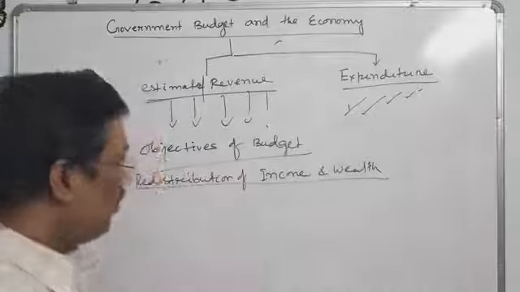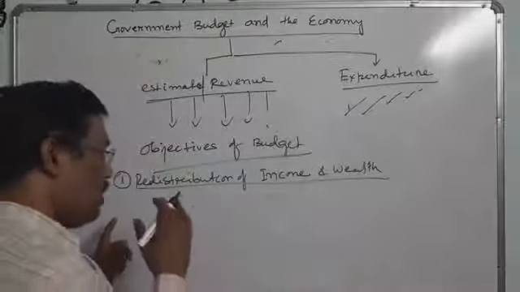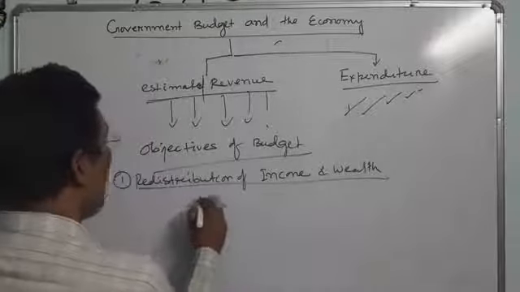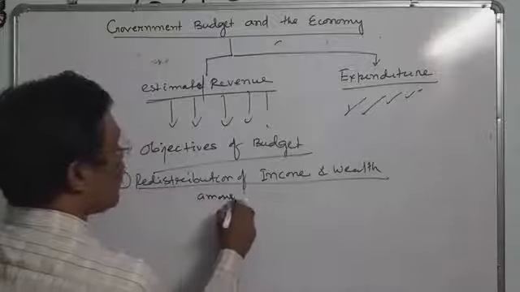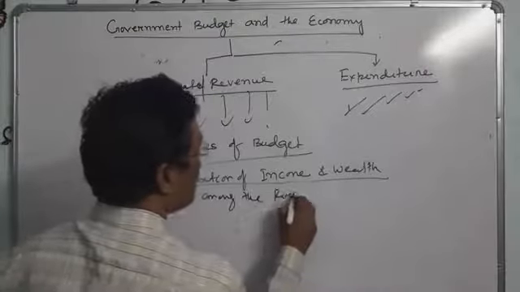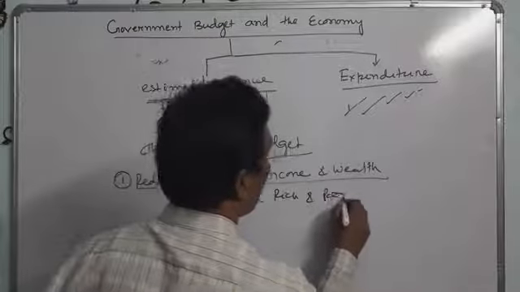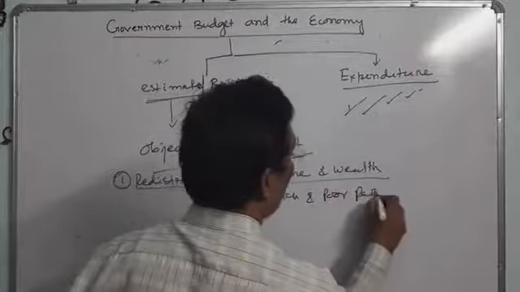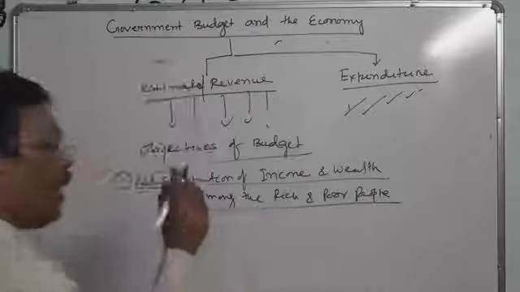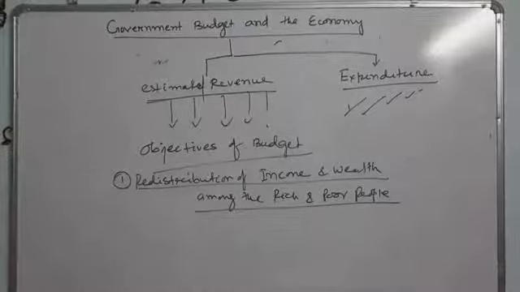So how that income is to be redistributed among the rich and poor people, or we may say haves and have-nots. So that is to be called equitable distribution of income and wealth.